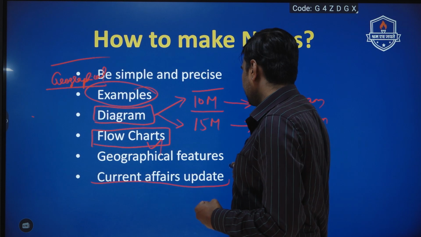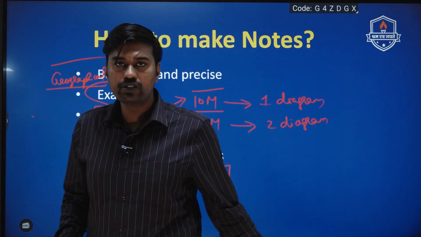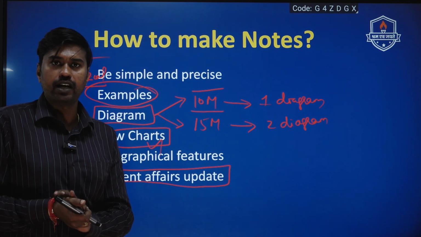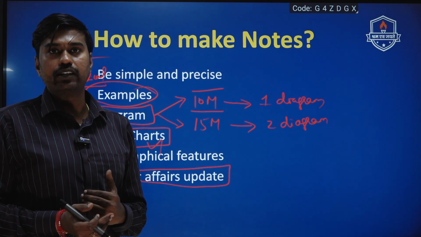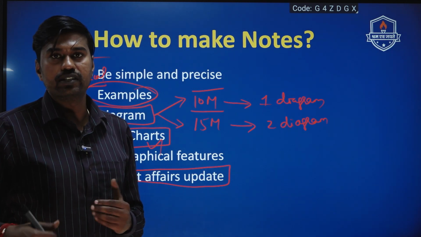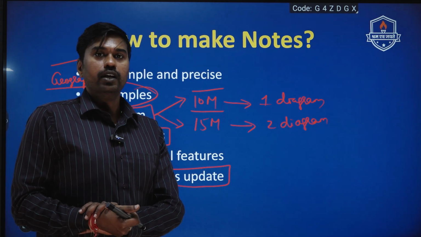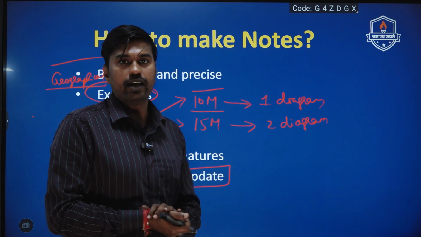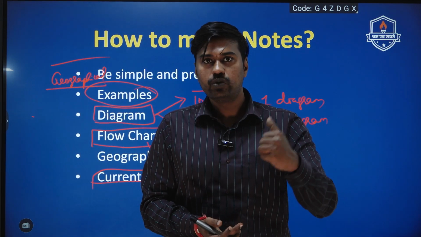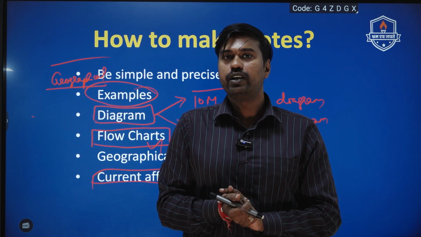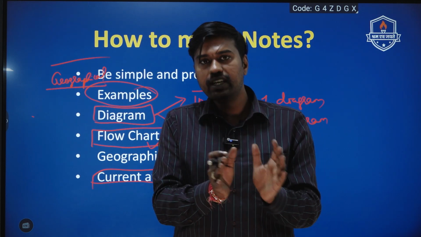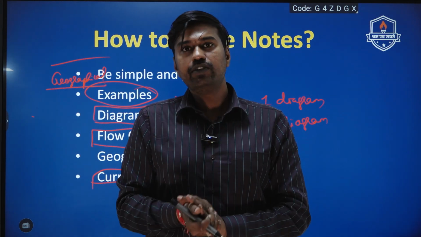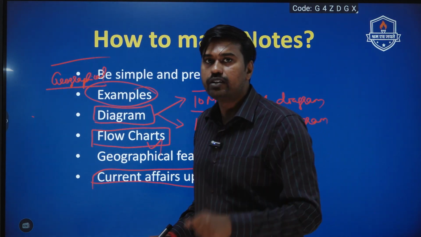The final most important requirement is in the conclusion segment for your geographical answers: we advise the students to include a current affairs component in a better manner. Always link, if they ask you a question on earthquake, kindly comment about the recent earthquake which is happening, either in the introduction or conclusion. What we advise is to include that current affairs update in your conclusion itself, because for the introduction, many students already have a predefined introduction for their answer. We advise the students to go with the conventional approach for writing the introduction rather than a current affairs based approach. The current affairs based approach you can include in the conclusion directly.